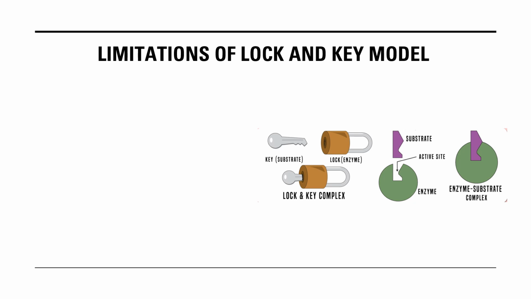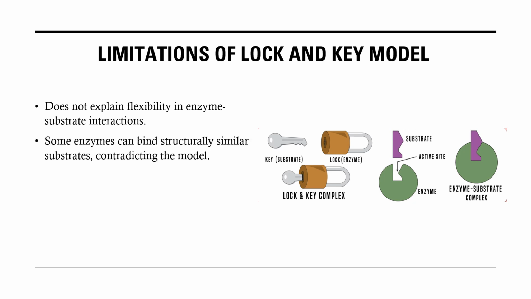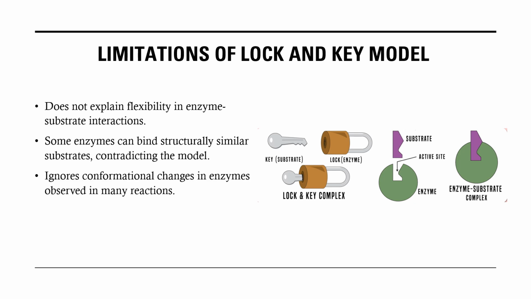This lock and key model has a challenge because we have seen other types of specificity, like the group specificity of alcohol dehydrogenase, and we also see a lot of flexibility in enzyme substrate reactions which the lock and key cannot explain. As we know, a lock has only one key. Some enzymes like hexokinase can bind structurally similar substrates, hexoses, or alcohol dehydrogenase, which can bind both methanol and ethanol. So the lock and key cannot really explain how these enzymes work. It ignores the conformational changes in enzymes which are observed in some of these reactions.